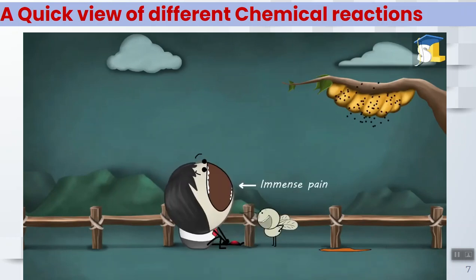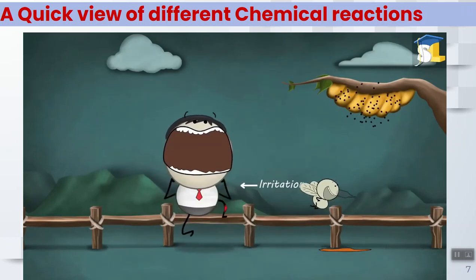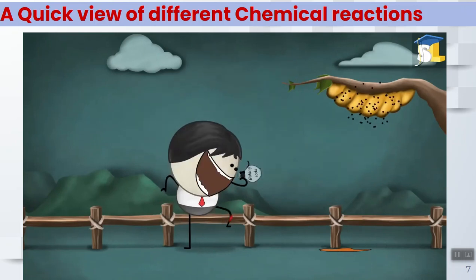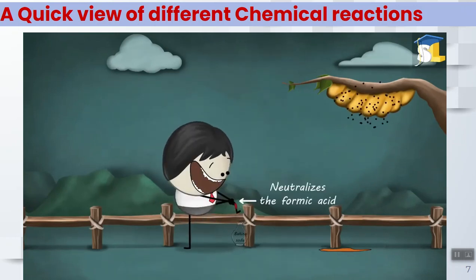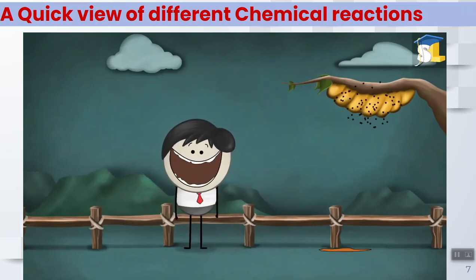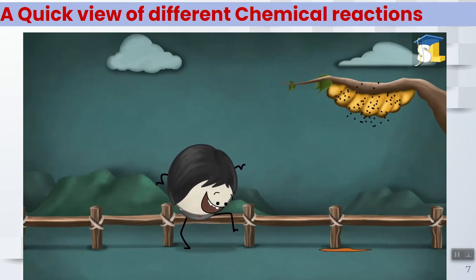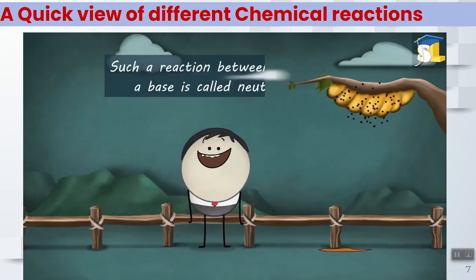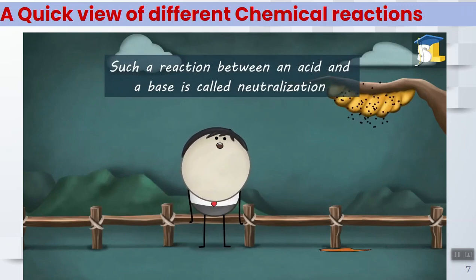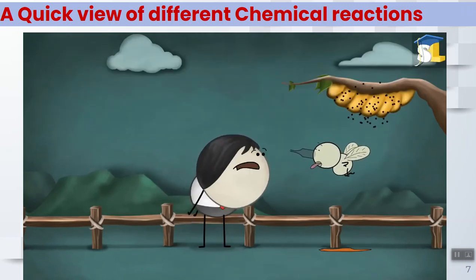Formic acid causes immense pain and irritation. However, when we apply baking soda solution, which is a mild base, on the stung area, it neutralizes the formic acid and cancels its effect. As a result, the sensation of pain and irritation decreases and we get some relief. Such a reaction between an acid and a base is called neutralization.